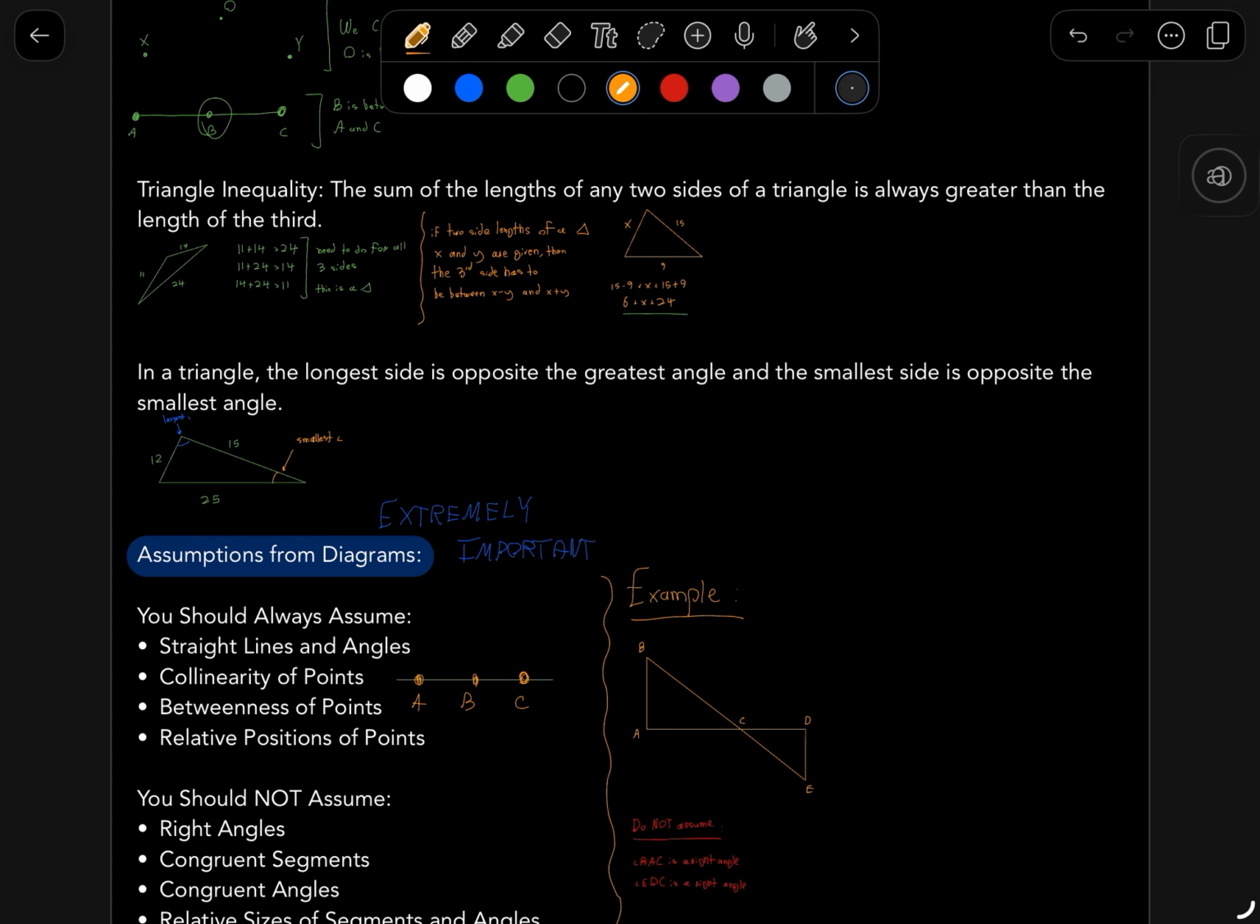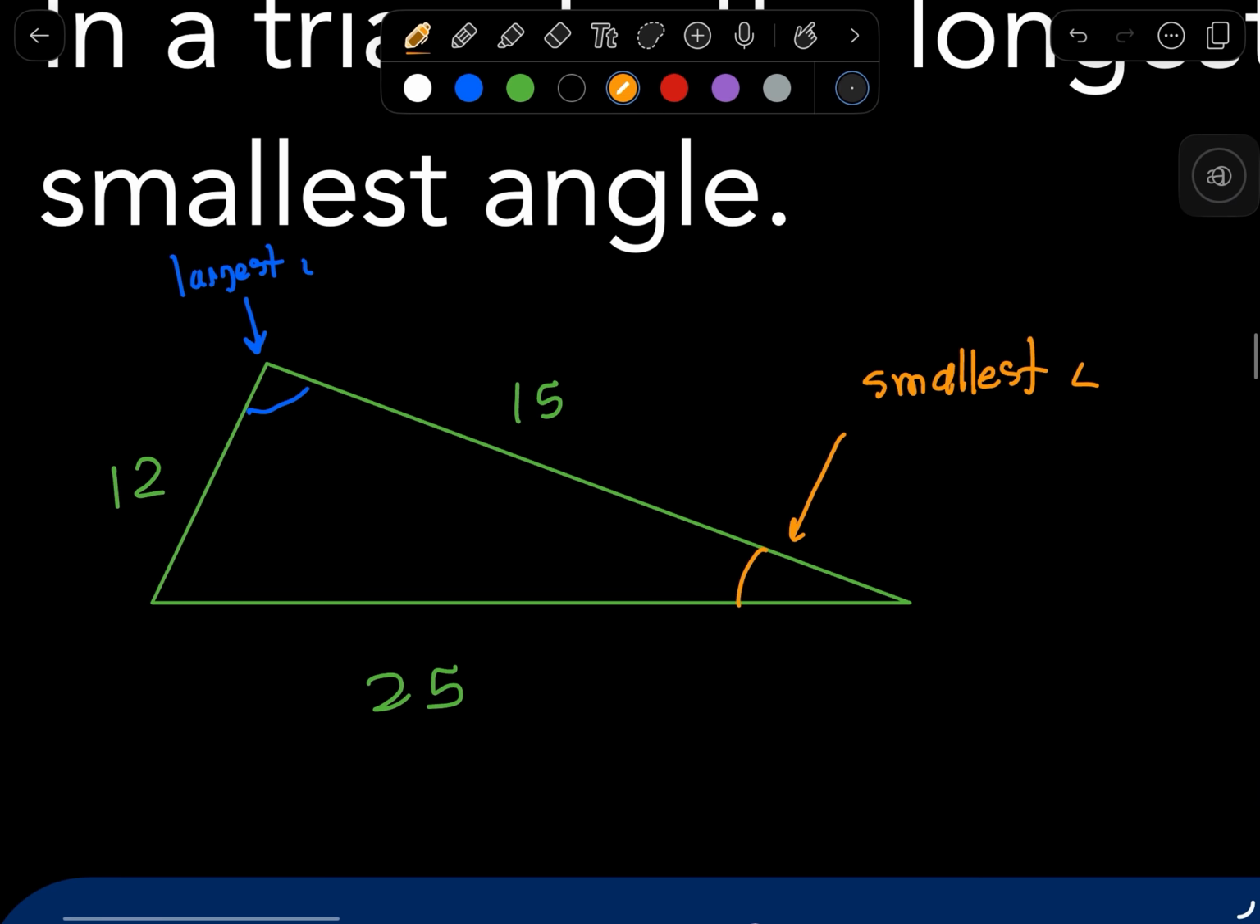Talking about triangles, we can also talk about another property of triangles, which is that if you're given a triangle with three sides, the angle that's opposite the largest side, so in this diagram, 25 is the largest side, the angle opposite that side is going to be the largest angle. And likewise, the smallest side, which is 12, the angle opposite the smallest side is going to be the smallest angle. So again, that's true for every single triangle: the largest side is opposite the largest angle, and the smallest side is opposite the smallest angle.